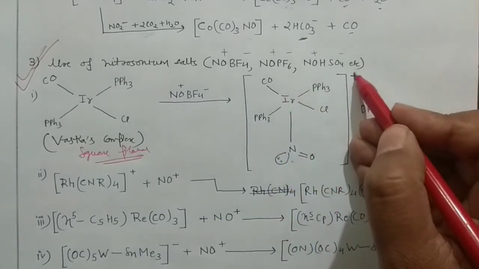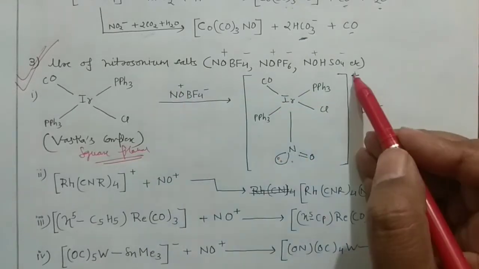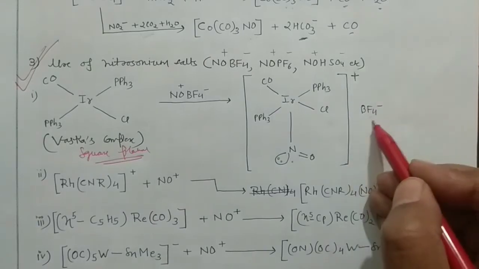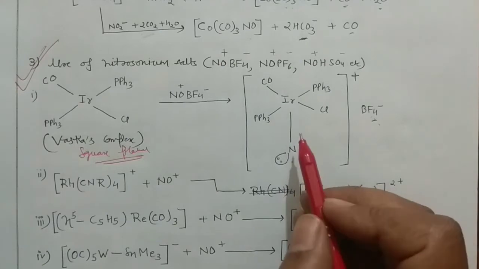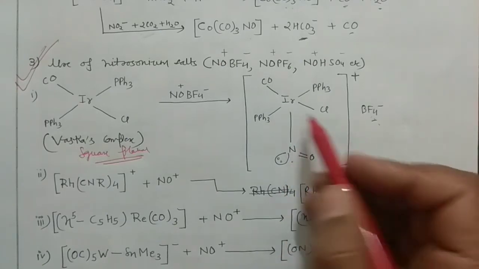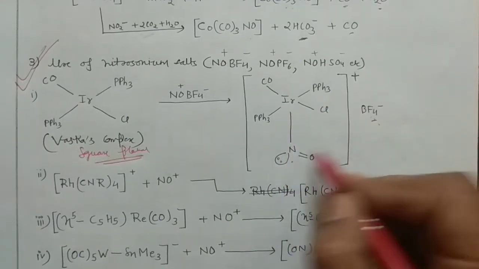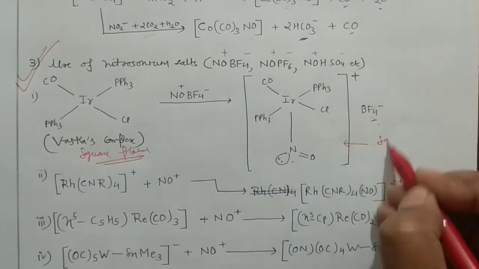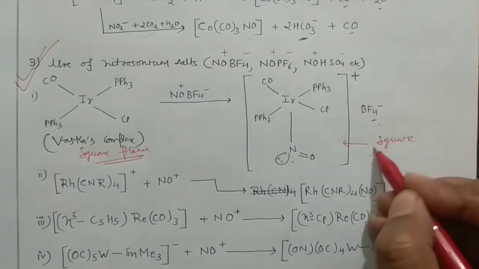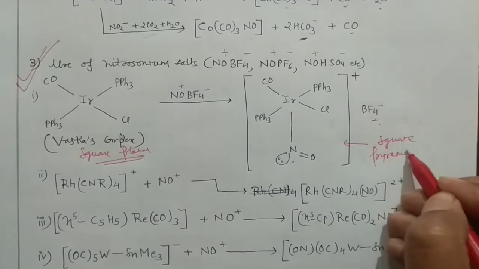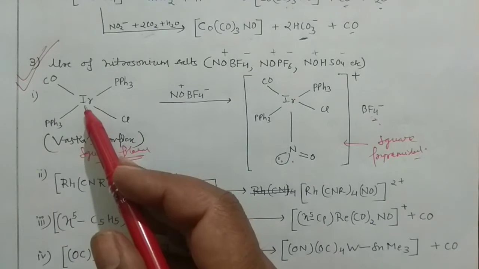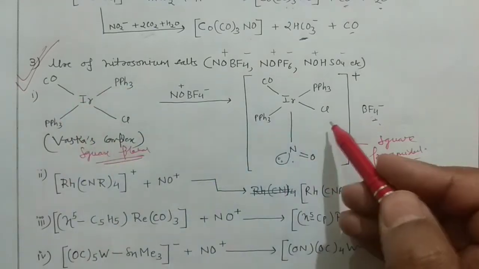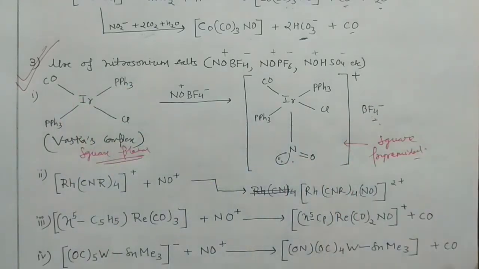So it's a positively charged species because you are adding the NO positive, right? And of course it is present in the salt form, and BF4 negative would be there. And this is actually a square pyramidal complex. Coordination number is 5. So this geometry is actually square pyramidal. And of course, the coordination number is also changing for the iridium. Here it was 4, here it is going to change to 5 actually, right?